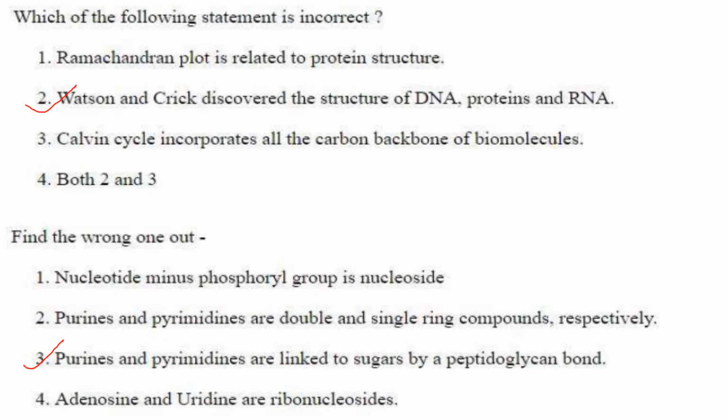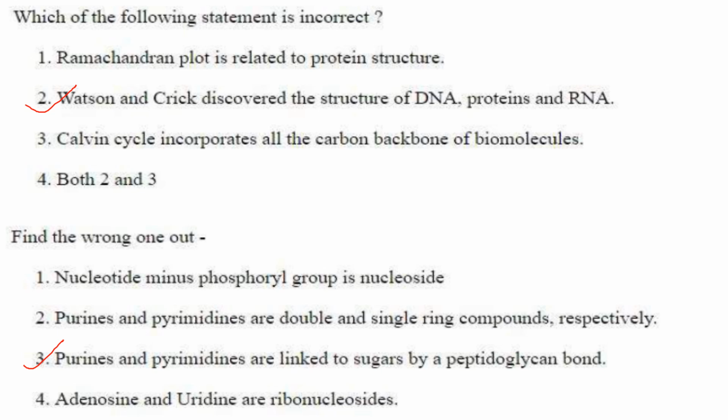Then next one. Which of the following statements is incorrect? Ramachandran plot is related to protein structure. Yes, for secondary structure determination you use the Ramachandran plot. Watson and Crick discovered the structure of DNA, proteins, RNA. No, they discovered only the structure of DNA, not RNA and proteins. They have asked for the incorrect statement, so the answer here is option 2.